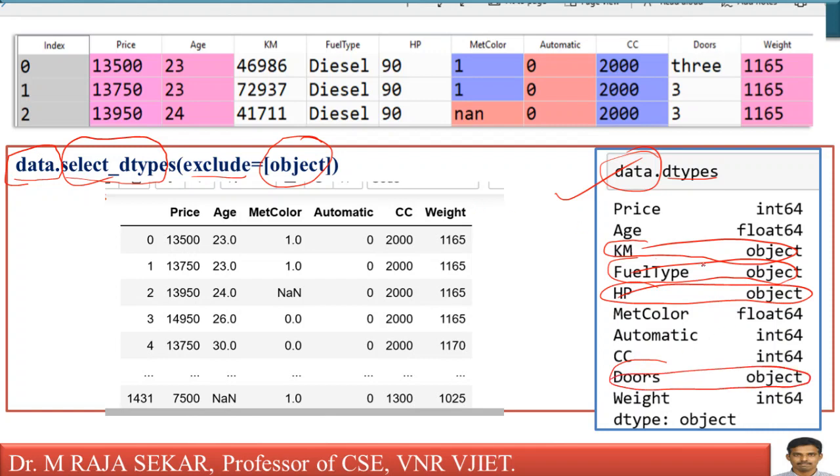Therefore, excluding this object data type, I must display all other columns. Just see, price is displaying. Why? Because we are excluding object data type, whereas price is int64. Age is float64, but we are excluding object, therefore it is displaying. It's not displaying kilometer, fuel type, HP and doors, as their data type is object. That's the basic purpose of object data type. Basically, it is useful to select columns depending on the object data type, isn't it?